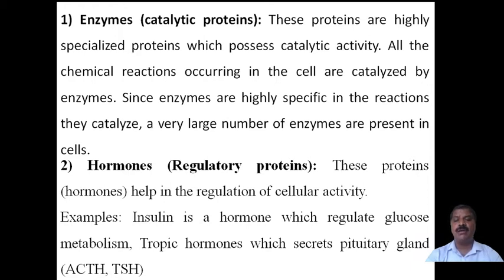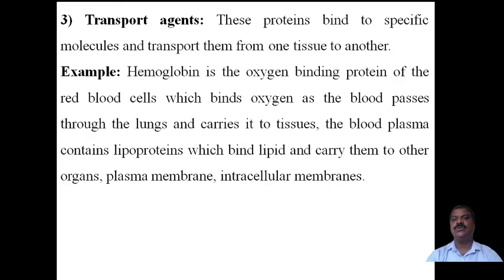Next, tropic hormones, which are secreted by the pituitary gland. ACTH and TSH are examples of these tropic hormones secreted by the pituitary gland. So these are the two: hormones and enzymes. The third one is transport agents.